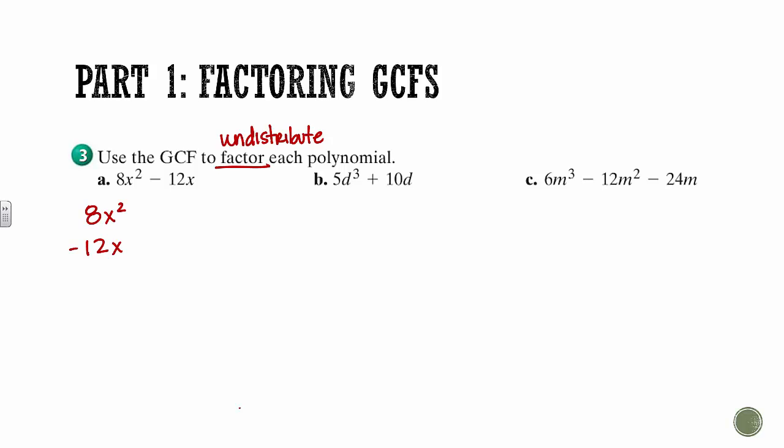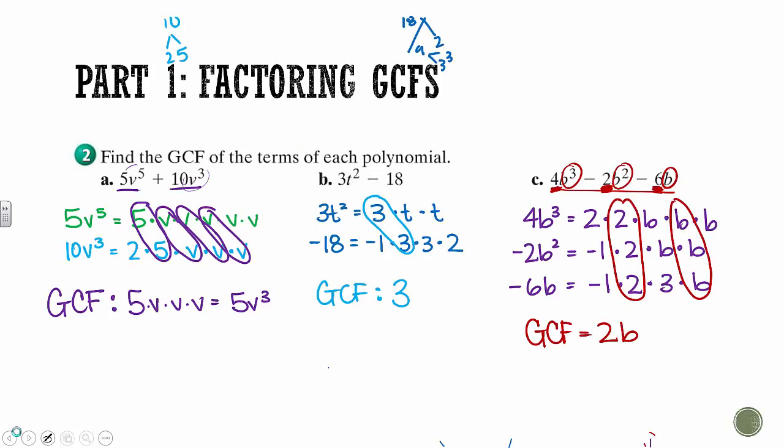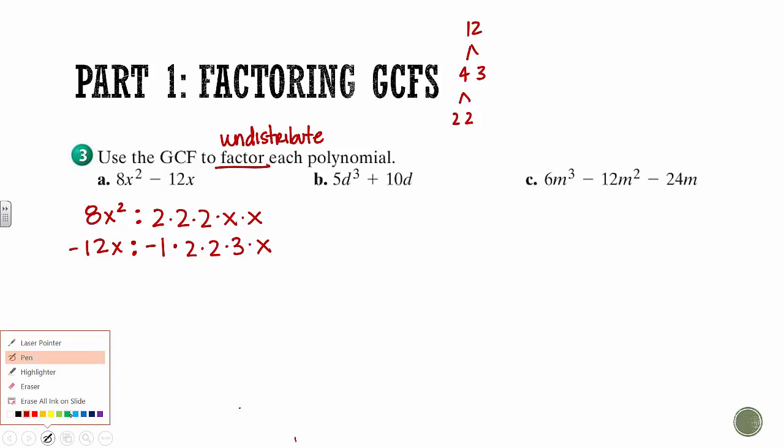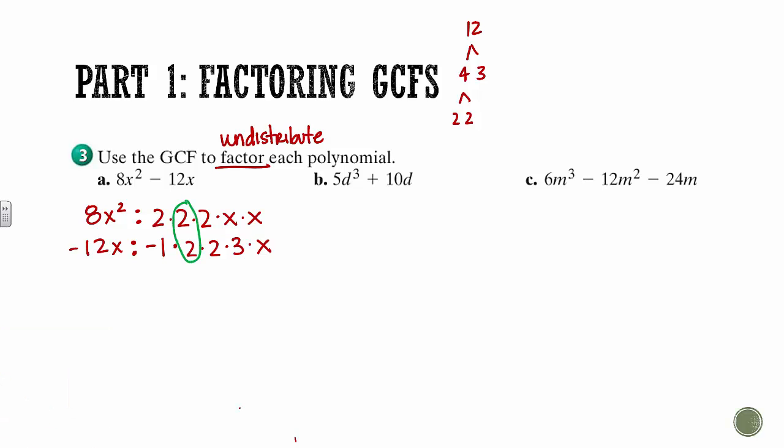And we have to find their greatest common factor. So 8 can break down into 2 times 2 times 2. X squared is x times x. We got a negative there. We broke 12 down. Well, I guess we didn't break 12 down. If we break 12 down, 4 and 3, and then 2 and 2. So 12 breaks down to 2 times 2 times 3, and then there's only one x there. So see what they have in common. We have a 2, another 2, and then an x.